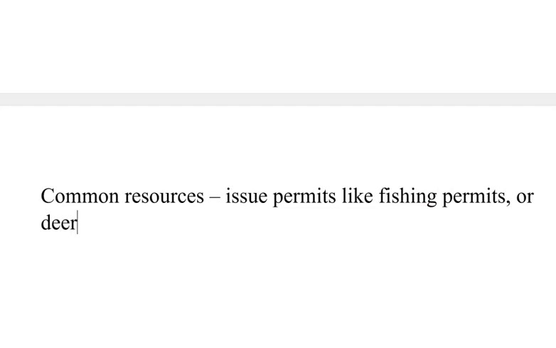So how does government go about helping with these goods? One thing is that for common resources, they may issue permits, fishing permits or deer hunting permits. The government understands that, okay, yes, we may fish, but let's say we can only fish 2 tons of fish from this sea or this water body in order to maintain a healthy number of fish in this water. So they will issue exactly that many permits in order to ensure that people don't overuse them.